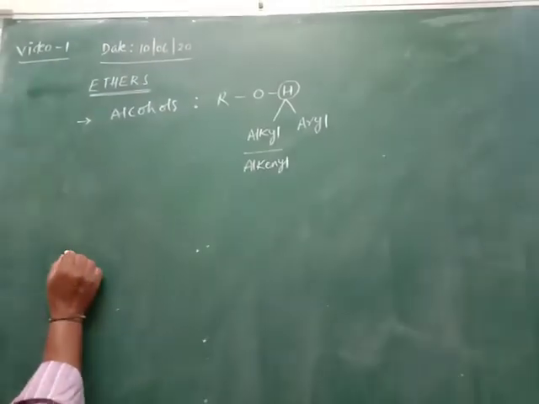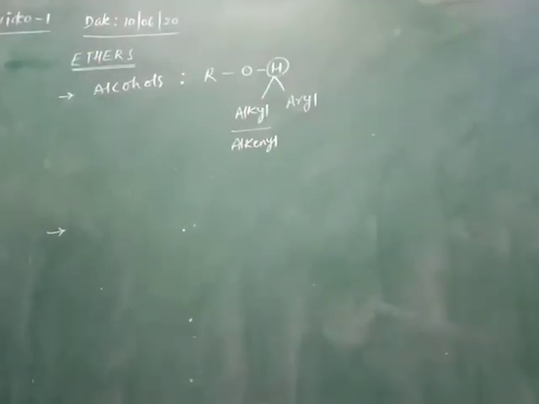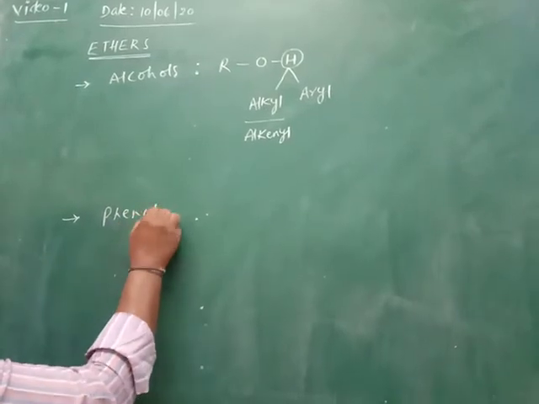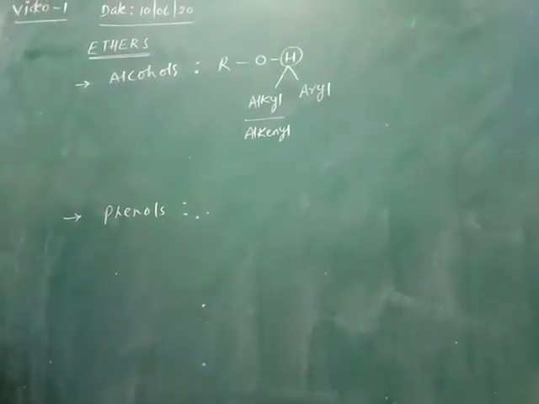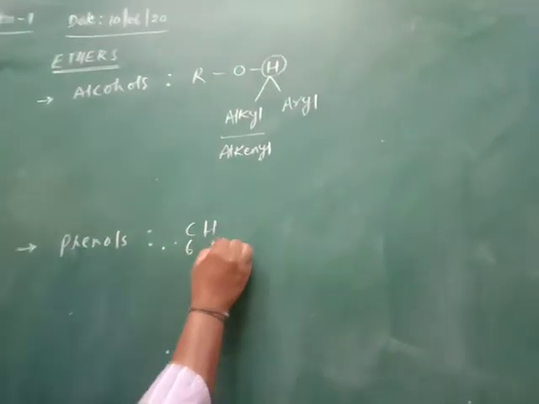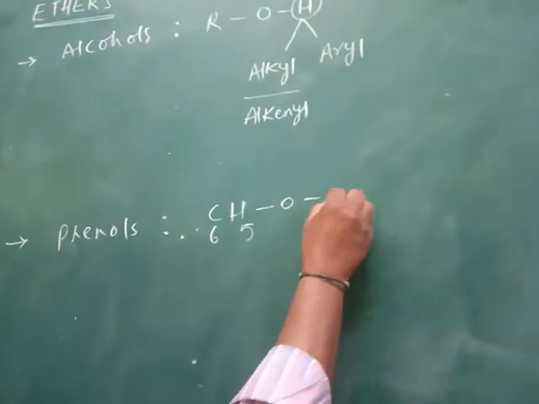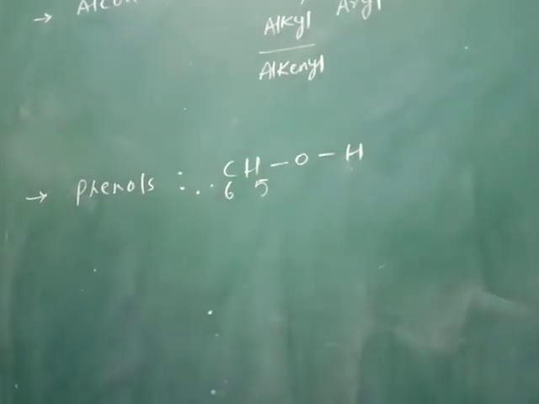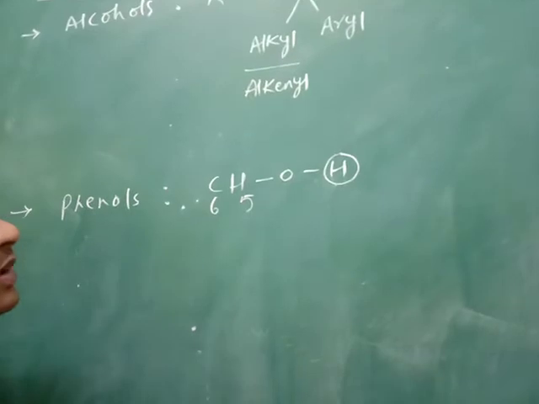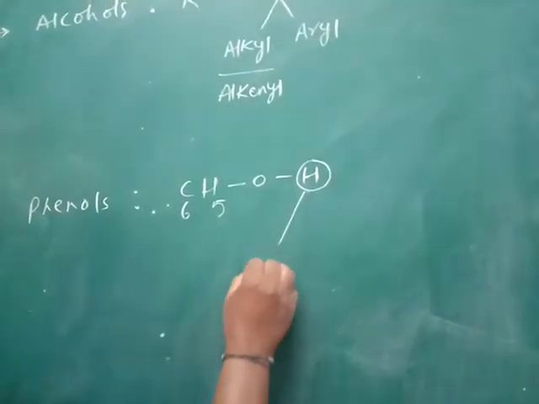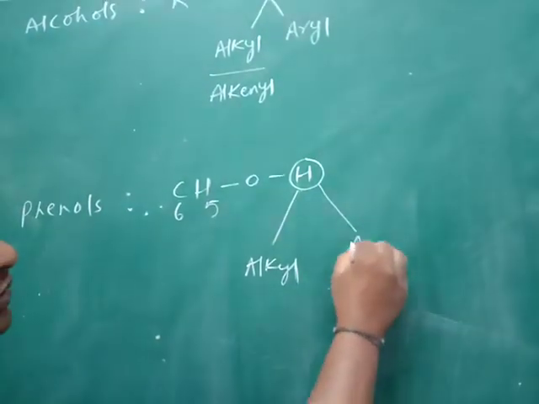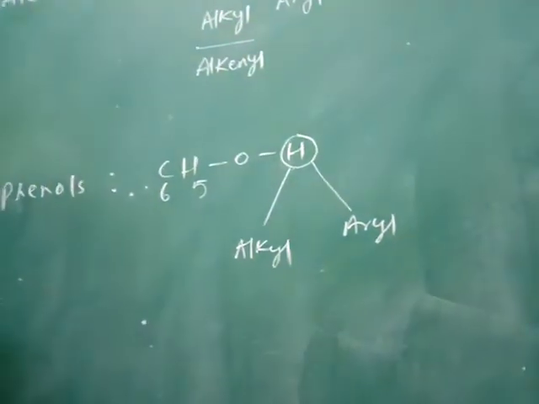Same as, for example, let us consider phenols. The simple representation of phenols is C6H5OH. In phenols also, hydrogen is replaced by an alkyl group or aryl group.